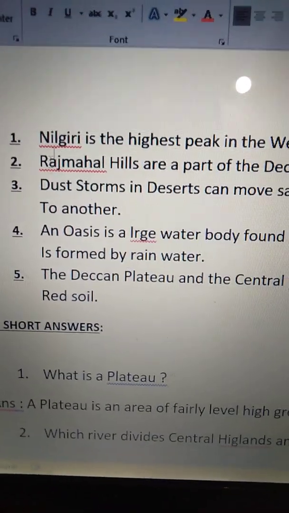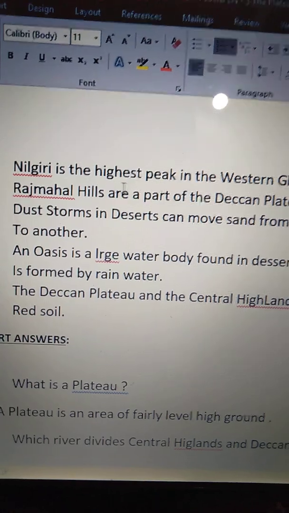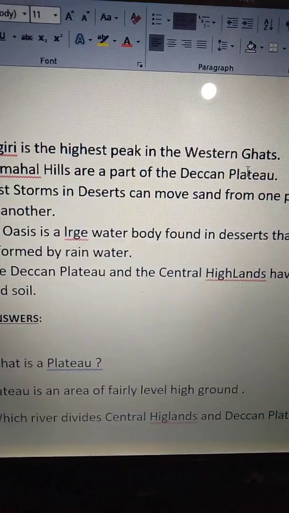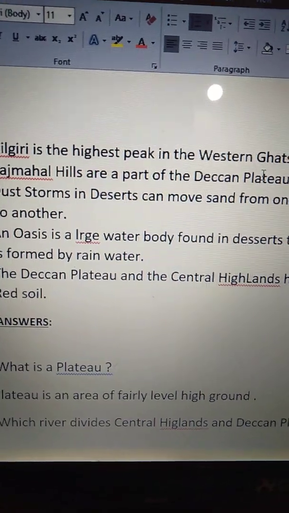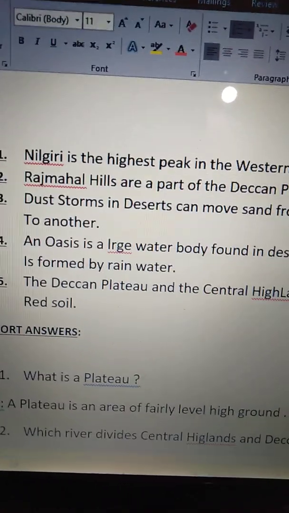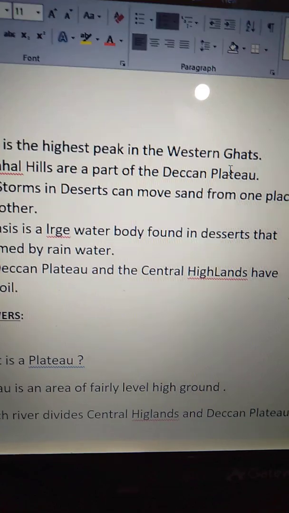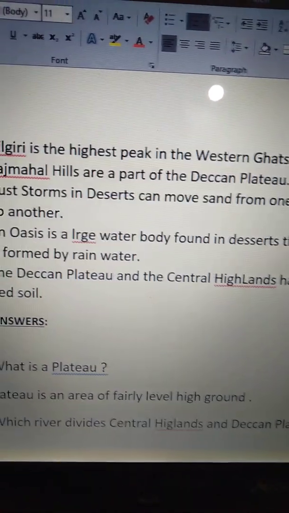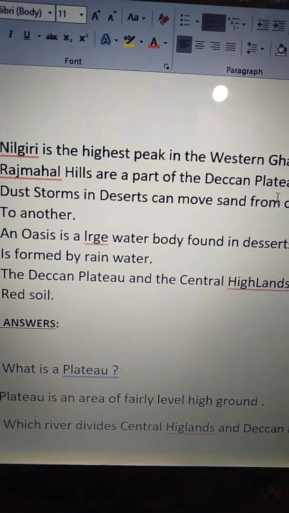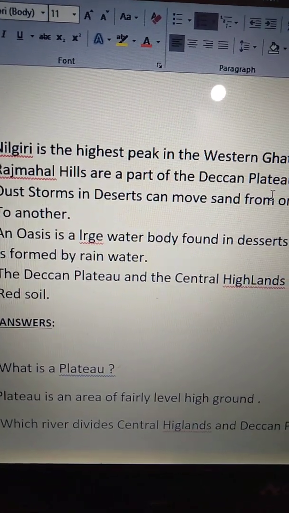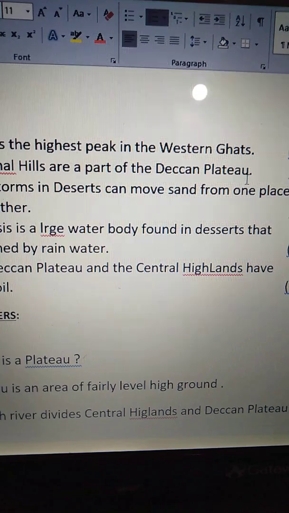See the first one, children. Nilgiri is the highest peak in the Western Ghats. Is it true or false? Yes, this statement is true. Nilgiri is the highest peak in the Western Ghats. Second one. Rajmahal Hills are a part of the Deccan Plateau. Is Rajmahal Hills a part of the Deccan Plateau? No, this statement is false.